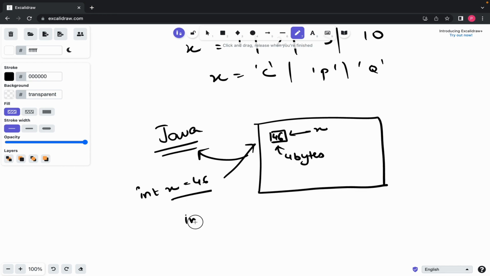Now let's say I say int y equals 50. Where will this y be created? Will it be created beside the x or randomly anywhere? The memory allocation basically happens on the basis of the compiler. The compiler decides what memory address to give. So there is a high possibility that if x is here, y can be assigned to me on this particular position. Okay, so this can be my y and this can be 50.